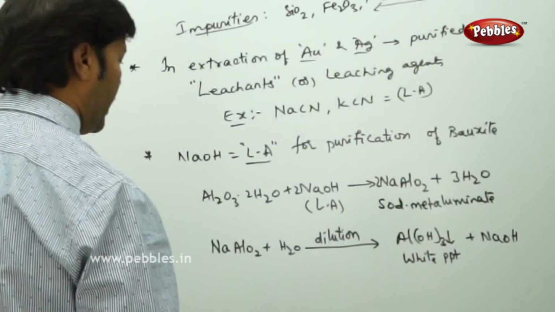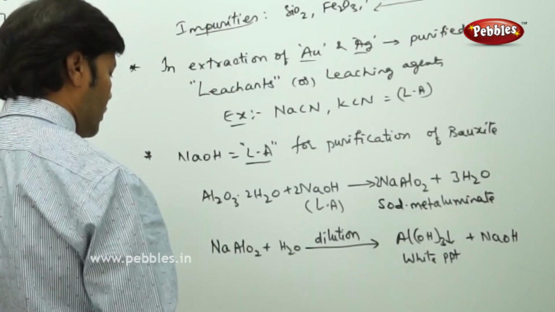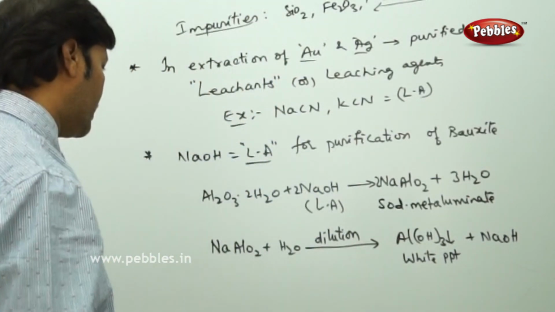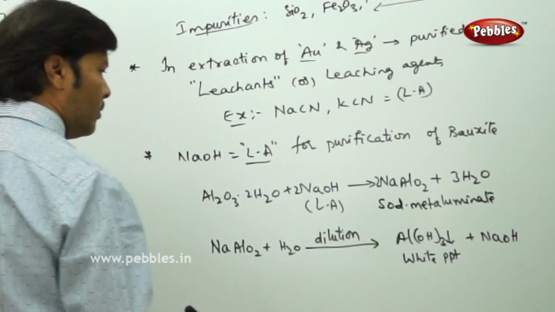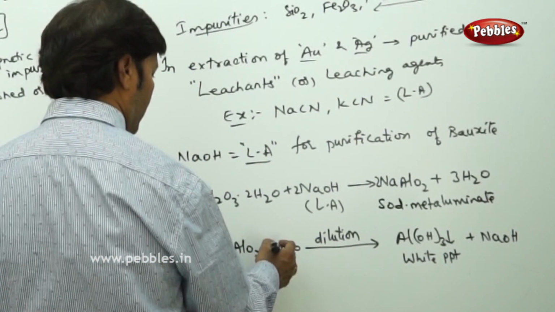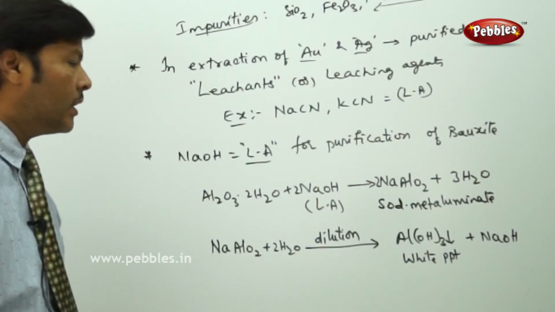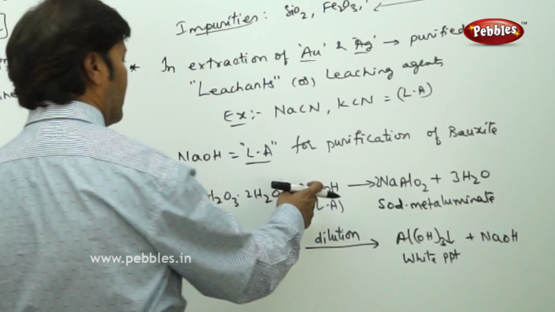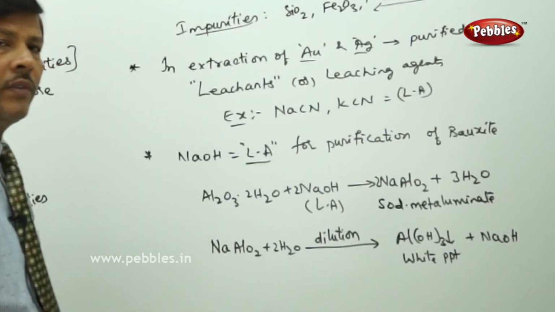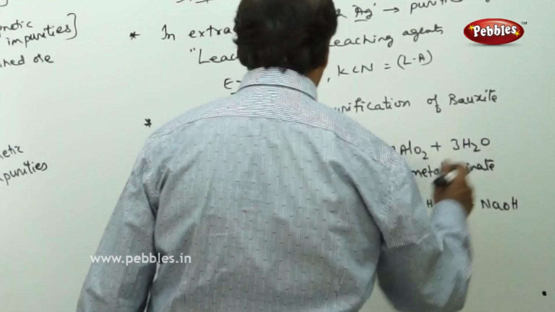The reaction is yet to be balanced, because we have 1 sodium, 1 aluminium, 4 hydrogens and 4 oxygens. Suppose I take 2 over here, yes, the reaction gets balanced because 3 plus 1, 4 hydrogens are there. So the leaching agent consumed is equal to the leaching agent regenerated. In the first step, the leaching agent is consumed, and in the second step, it is regenerated.